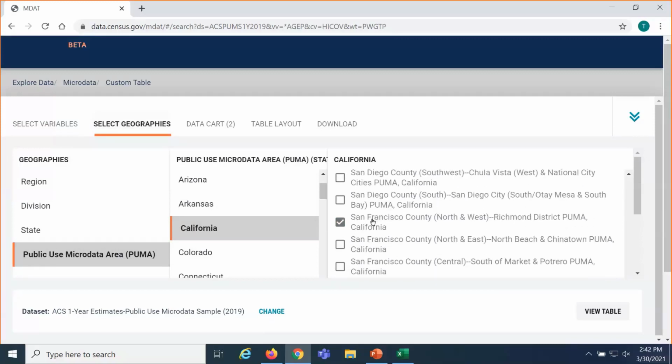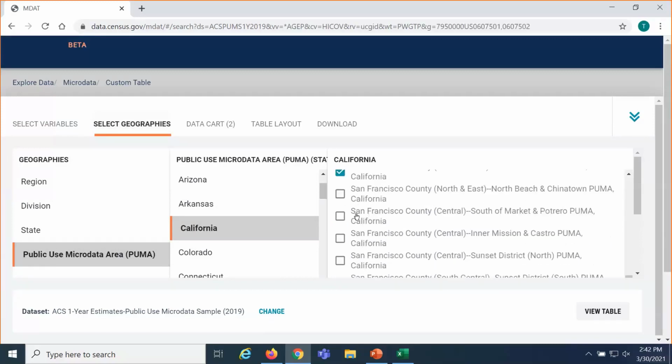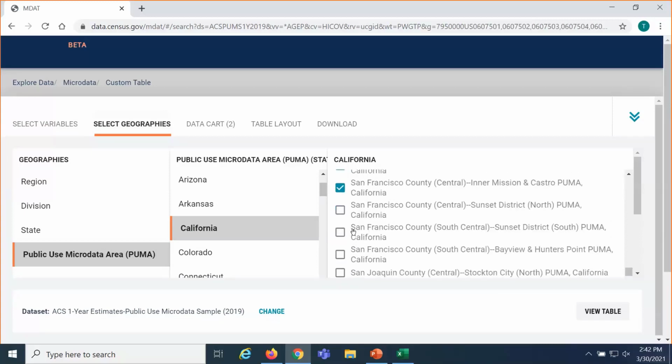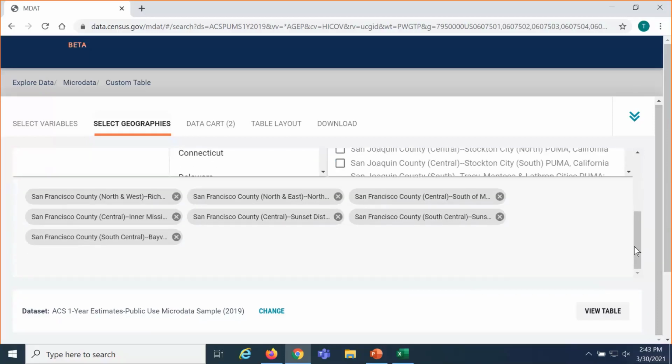So it's really a good way if you did want the PUMAs in your county. They're labeled pretty well in terms of California. We can click on the 7 public use microdata areas for San Francisco County, and you'll scroll down. You'll see all 7 of them are included in our selection. Then we'll move to Data Cart.